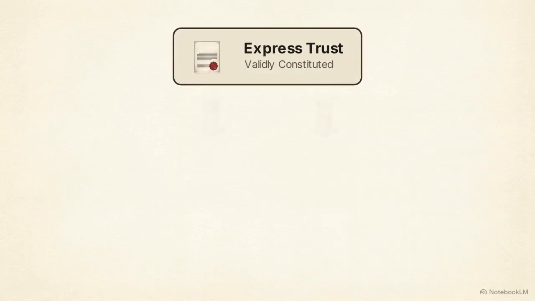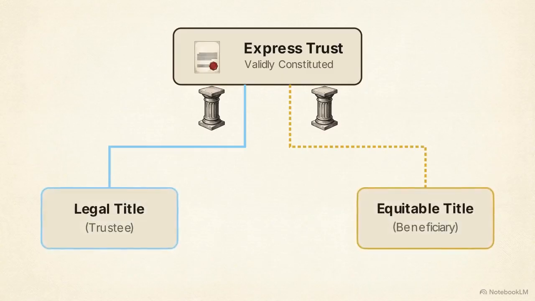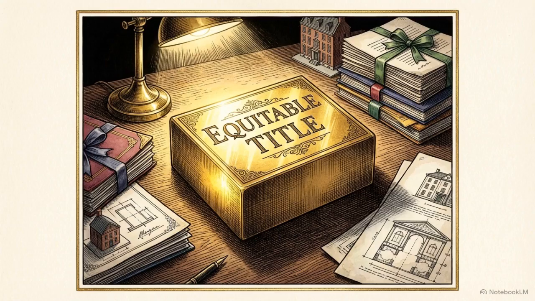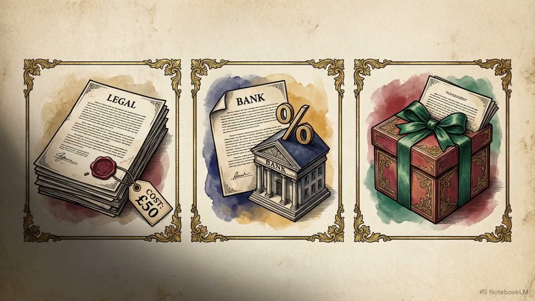Move the timeline forward. Assume a trust has been validly constituted. Legal title and equitable title are now officially severed. The beneficiary now holds the equitable interest. This is a distinct vested proprietary asset. It is a piece of property in its own right, meaning the beneficiary can sell it, leverage it, or give it away.